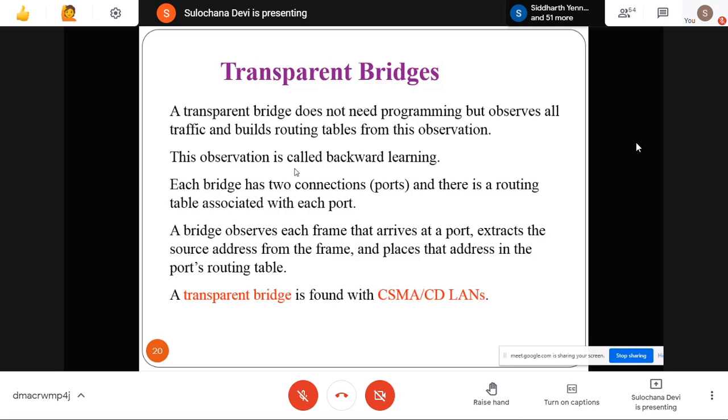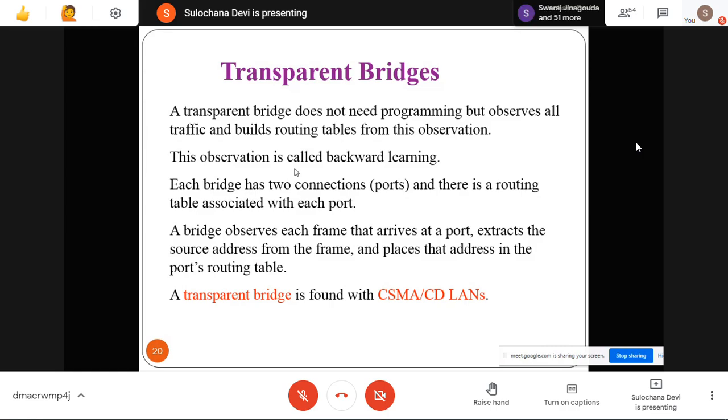Transparent bridges are like smart bridges. You don't have to tell them what to do. They will learn automatically. They will observe the traffic and build their own routing table. This is like backward learning, a sort of machine learning, because whenever they receive a packet, they look into the address. This is a MAC address, and it is received on this port number, so they make an entry for that.